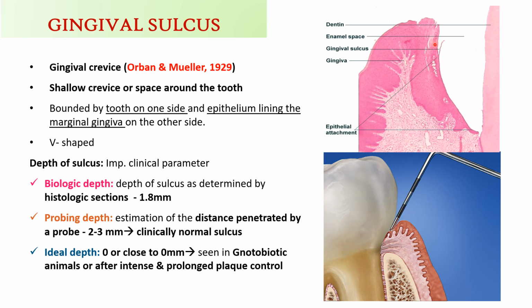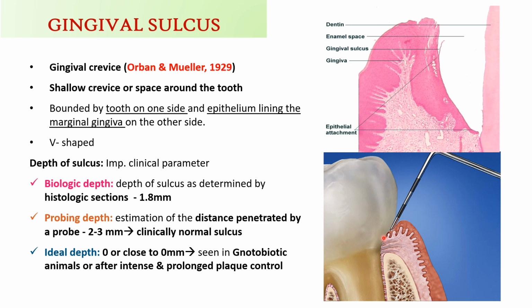It is about 1.8 mm, and the probing depth is the estimation of the distance penetrated by a probe, how deep it is going to penetrate into the sulcus, and it is generally 2 to 3 mm.